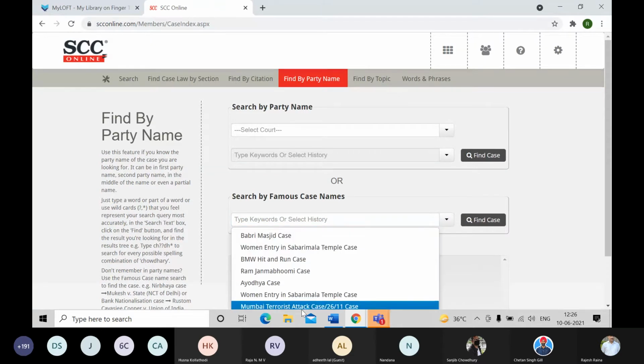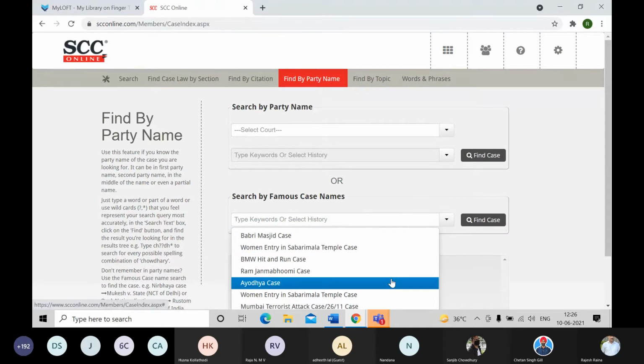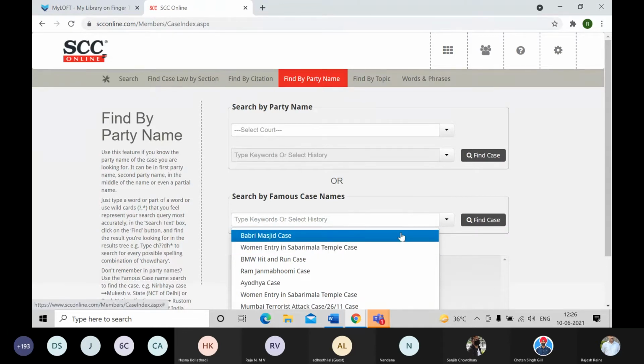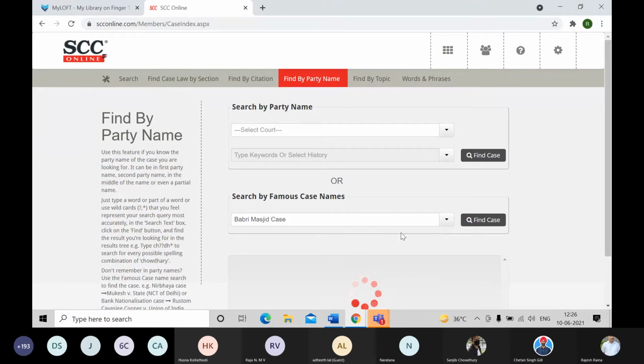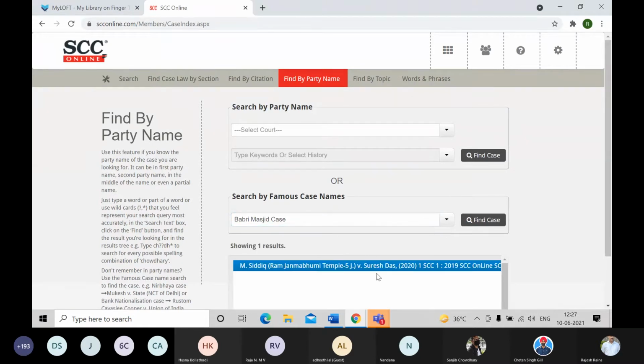So many. I have searched for all these, so that history is available over here. The moment I select any one of those famous case names, the software decodes and gives me the actual party name, as well as the citation. So this is one way of finding by famous case name.